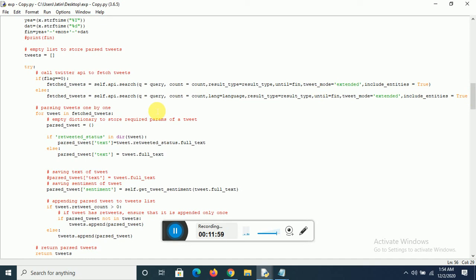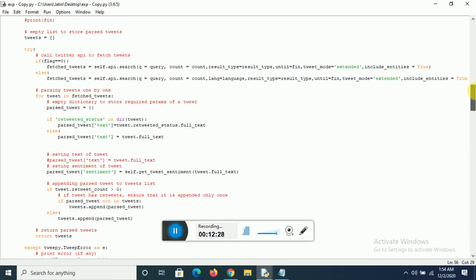Okay, so for parsing tweets, we enter this loop to parse tweets one by one. Here we have fetched the tweets, we have called the API, and now we are going to parse them with the help of the loop. So for tweet in fetched tweets, the tweets that we have fetched, we run a loop. Then an empty dictionary to store the parameters of the tweet, as you will understand as we move further.